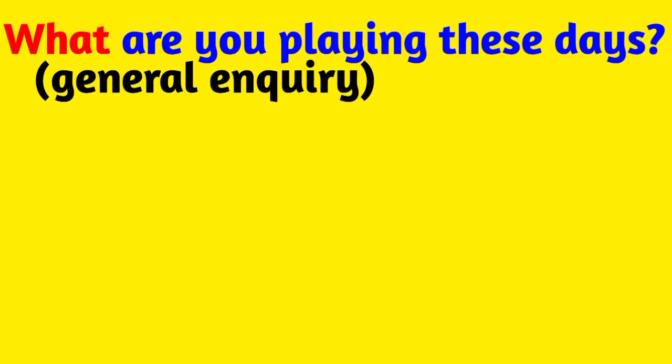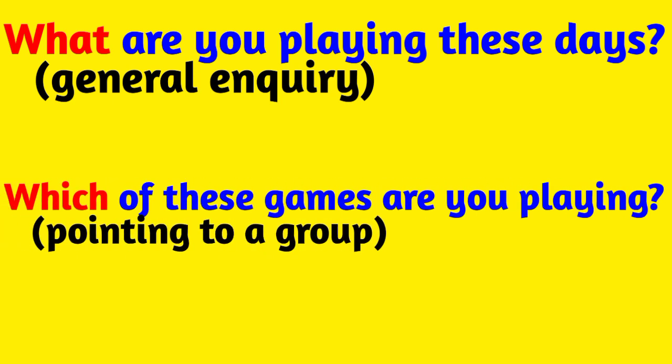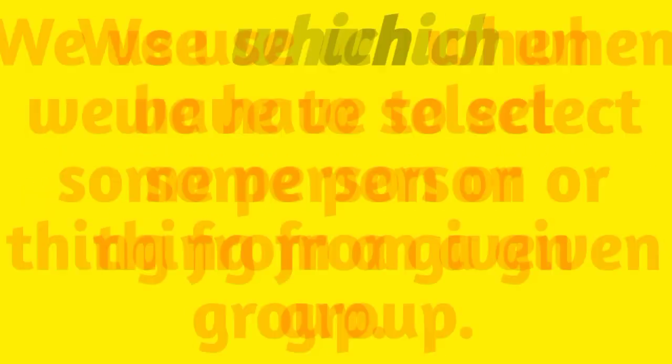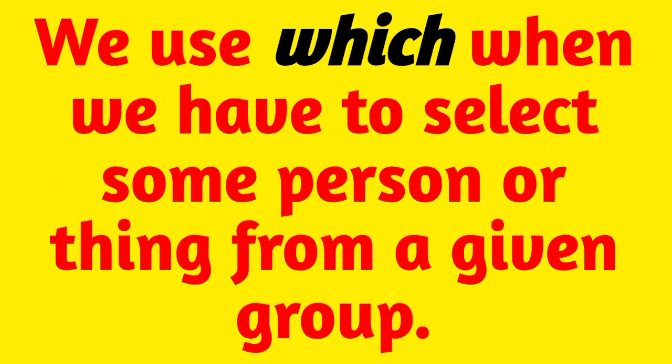Now, one more example. What are you playing these days? This is a general inquiry. And the second one is which of these games are you playing? Pointing to a group means pointing to a group of games. Which of these games are you playing? Now, we use which when we have to select some person or thing from a given group.